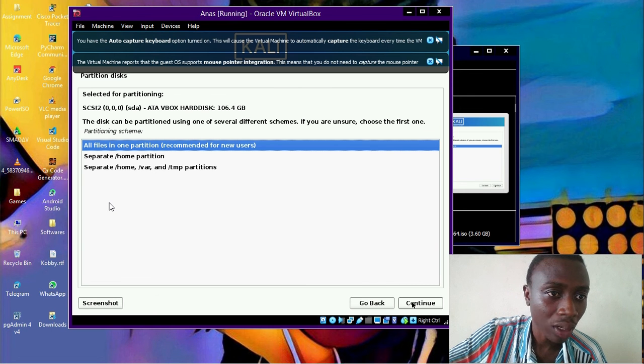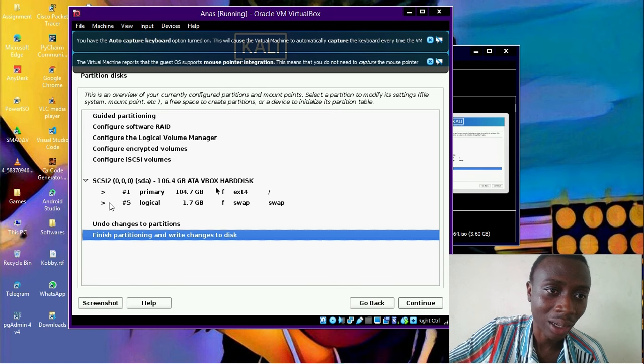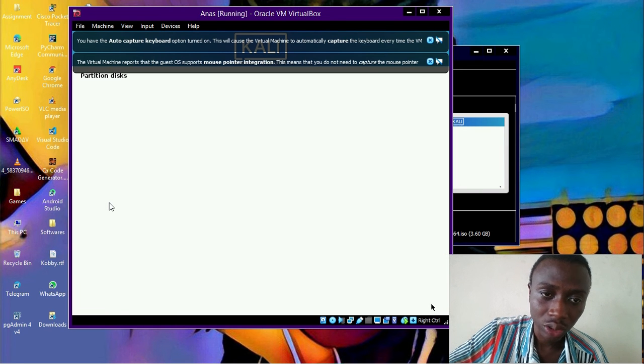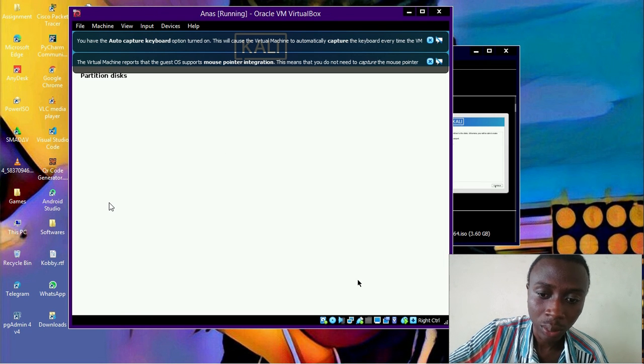What are we supposed to do here? Oh, okay. I'm not going to separate anything. I just want everything to be on one location. It is even recommended for new users. And I know you're a new user, so you have to just select that one and finish so that the actual installation process begins. And here it's very necessary: write the changes to disk. Yes. Don't select no, and continue.